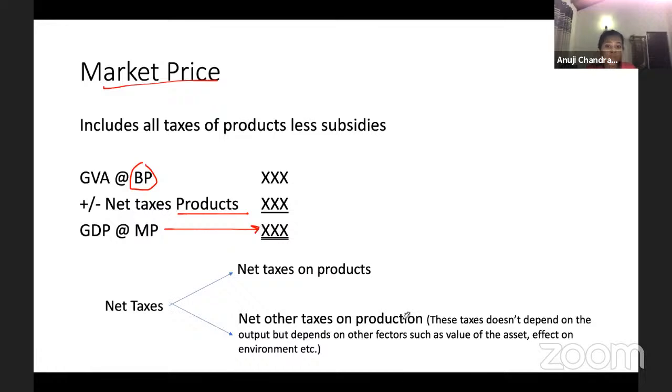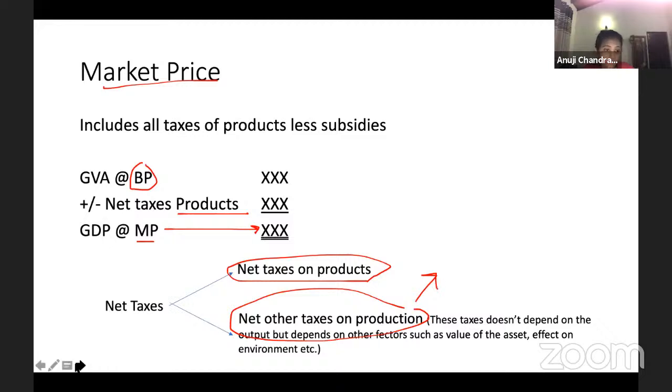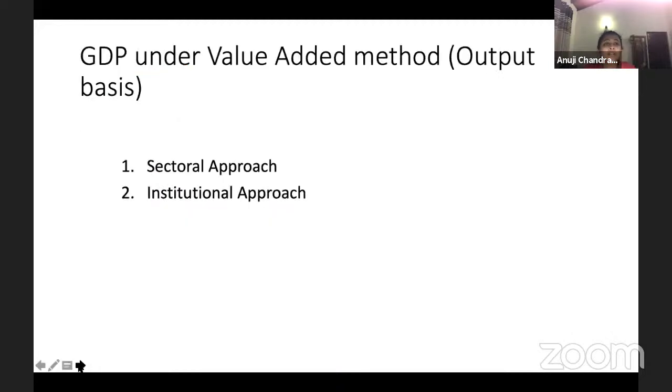Hope it is clear. So now you know net other taxes on production is included in the GDP at basic price. It is already included. You do not have to include it in the output approach, while net taxes on products should be included to calculate the market price. It is only relevant to the market price. But guys, remember, this is not completely to be avoided because you need this in other approaches. So guys, GDP under the value added method.